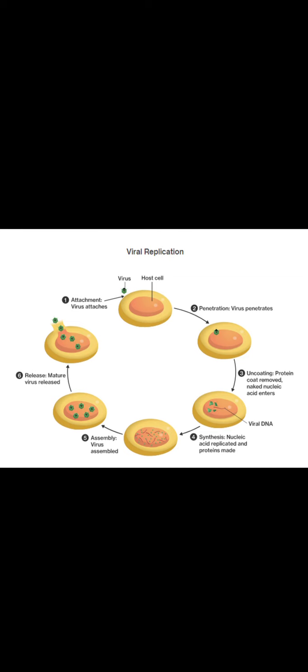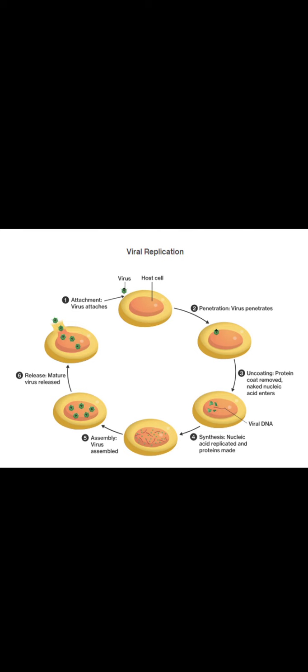This is the diagrammatic representation of viral replication. In the first picture you can see the fusion of the virus to the host cell. Next is penetration. You can see the green dot, which is the virus that has penetrated the host cell cytoplasm and then the nucleus. Next it undergoes uncoating, that is removal of the capsid, by the lysosomal enzymes in the host cells.